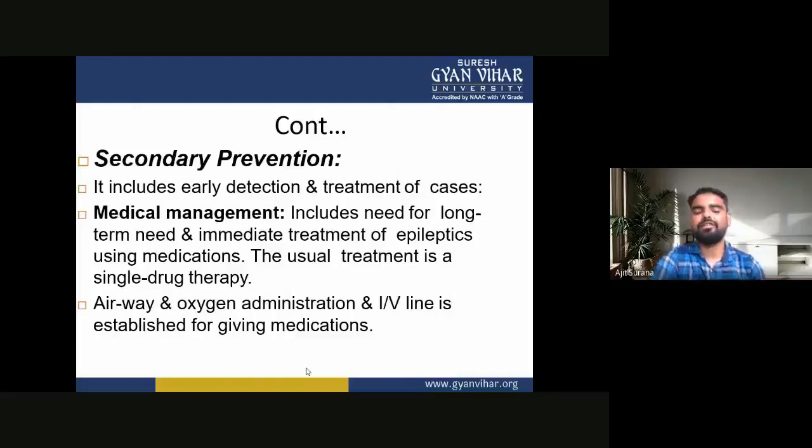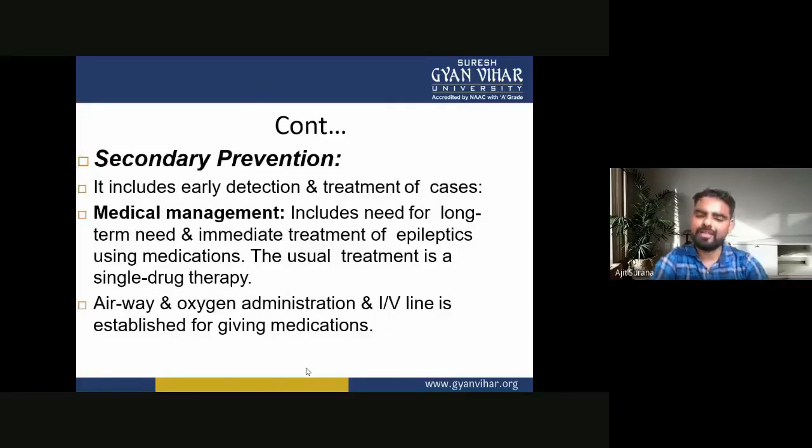First one is the medical management. It includes the need for long-term treatment and immediate treatment of epilepsy using medication. The usual treatment for epilepsy is single drug therapy.